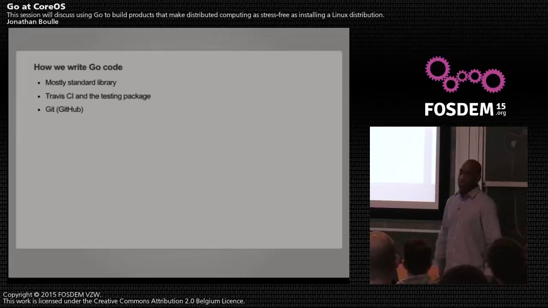So it makes it nice knowing that everything you open up is going to be in a single language. When we do write code, we stick to mostly the standard library. So if you issue a pull request bringing in like four new dependencies, that's going to be a long conversation. We want to make sure we're only bringing in things that we need. But that doesn't mean we don't use any third-party dependencies, and we'll see the ones that we take advantage of here. Everything we do is on GitHub, so we use GitHub for everything, issue tracking and pull requests, and we make things simple by just using Travis CI and the Golang testing packages for all of our unit testing.